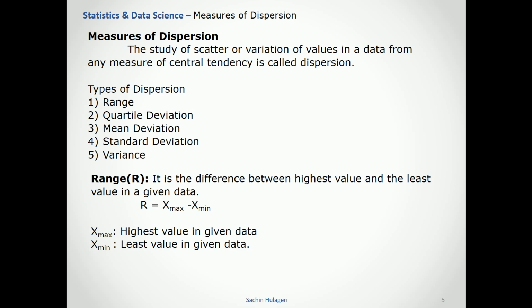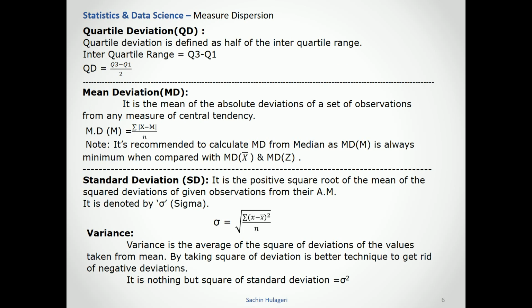There are different kinds of measures we use for dispersion study. One is the range. The range is the difference between the highest and lowest value of the given data. Another one is quartile deviation. Quartile deviation is defined as half of the interquartile range, which means (Q3 minus Q1) divided by 2. That is a deviation from the central tendency, called the quartile deviation.